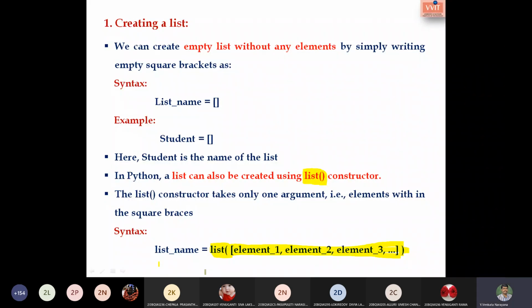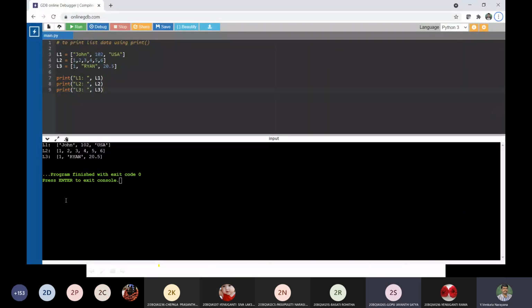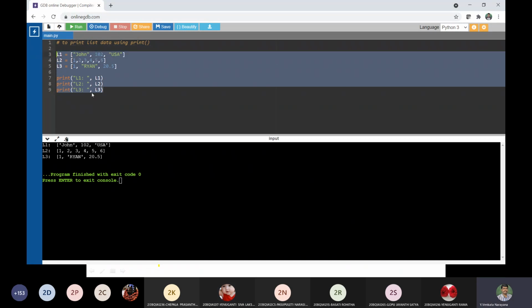Yes, sir. What about the others? Shall I move to the program, how to create a list by using the list constructor and by using a normal list? Yes, sir. Please check, I have opened the online compiler. Is that viewable to you? Yes, sir.